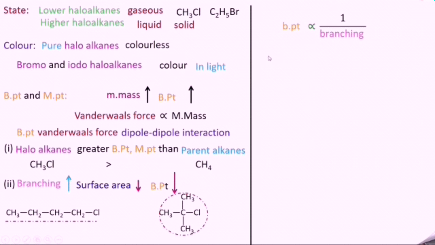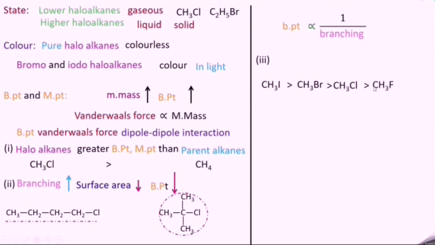Third case, consider these 4 compounds, iodomethane CH3I, bromomethane CH3Br, chloromethane CH3Cl and fluoromethane CH3F. On comparing the boiling point of these 4 compounds, boiling point of CH3I is greater than CH3Br, than CH3Cl, than CH3F.